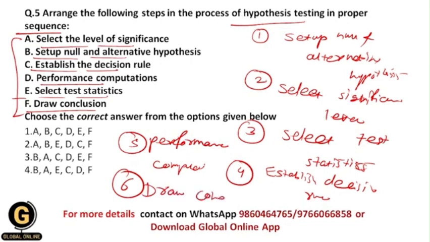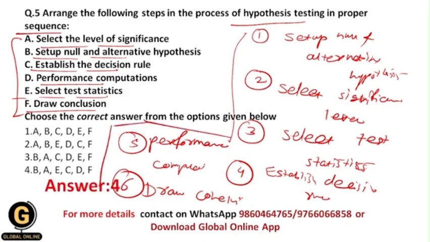So now whenever you see this sequence, you will understand that your correct answer should be 4, that is B, A, E, C, D, F, because setting up the null and alternative hypothesis is the first step, which is option B. After that, select the level of significance, which is the second step, option A. Then select test statistic is option E. Then establish the decision rule is option C. Then perform computations is option D, and draw conclusion is option F, and that's why your correct answer should be 4.